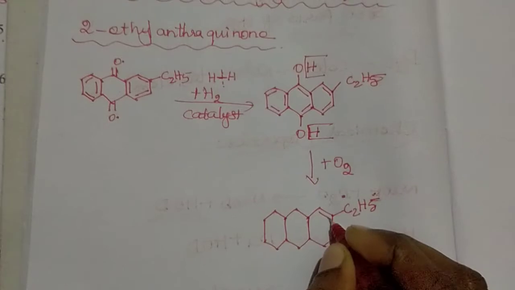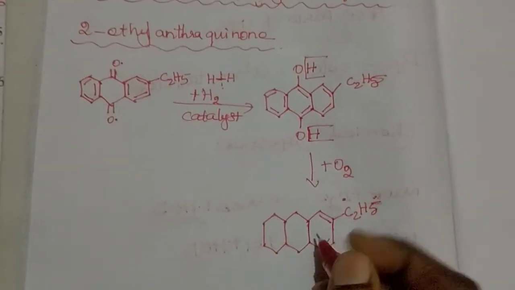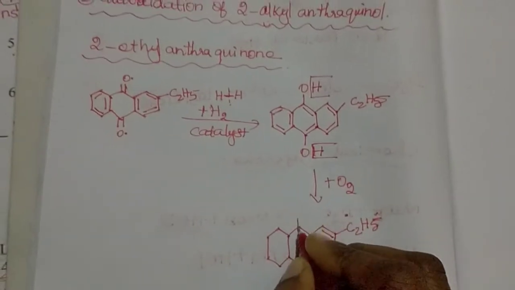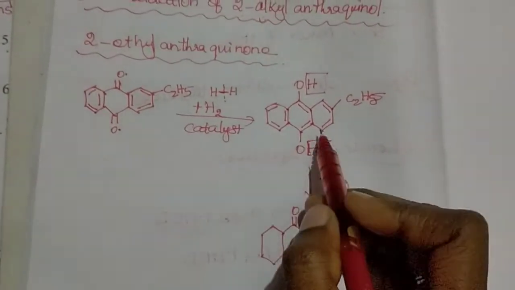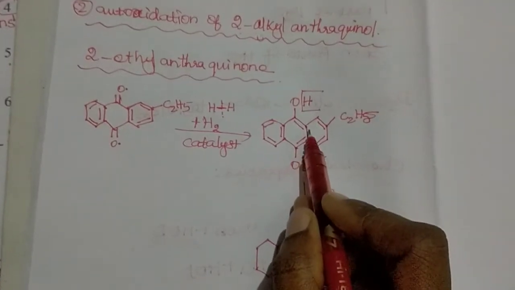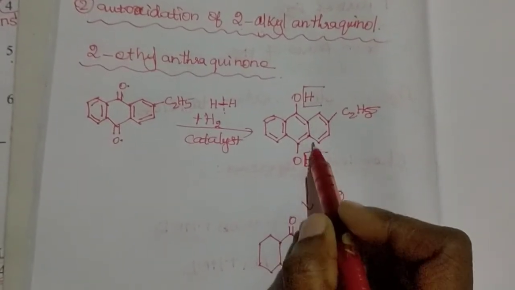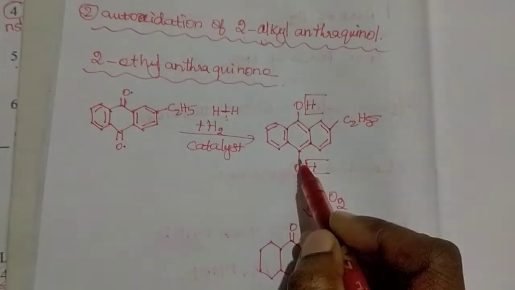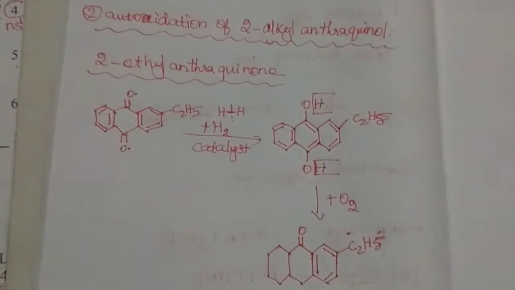C2H5. Now this bond is broken here. They form a bond between these two carbons, and this electron is combined with the oxygen. Here also it is combined with the oxygen.